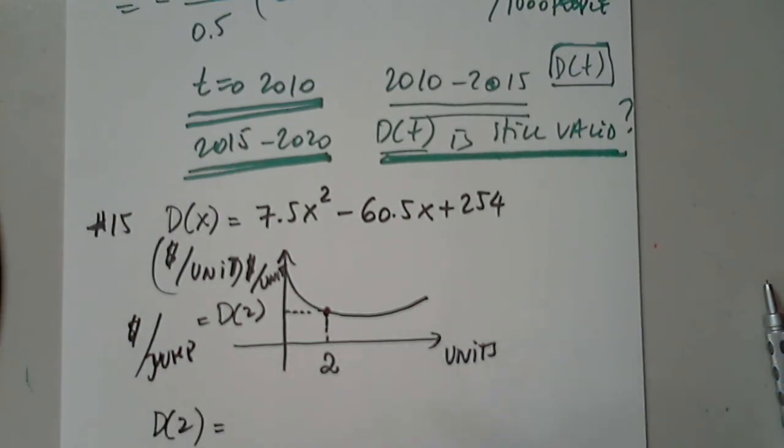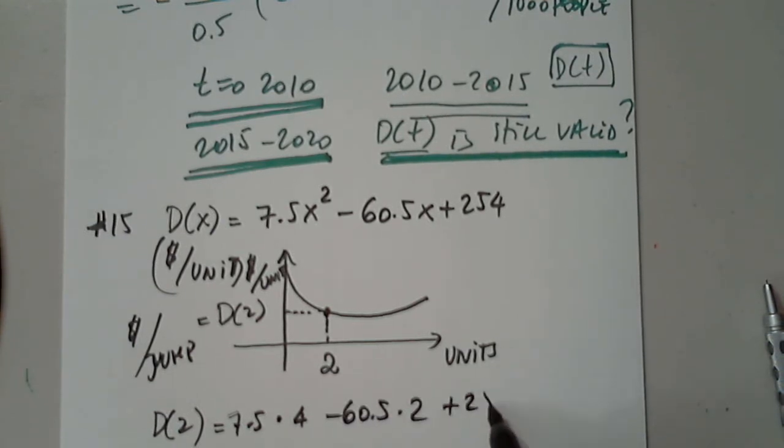D of 2 is 7.5 multiplied by 4 minus 60.5 multiplied by 2 plus 254. Let's see how much she's paying, and then we'll see what is her surplus.